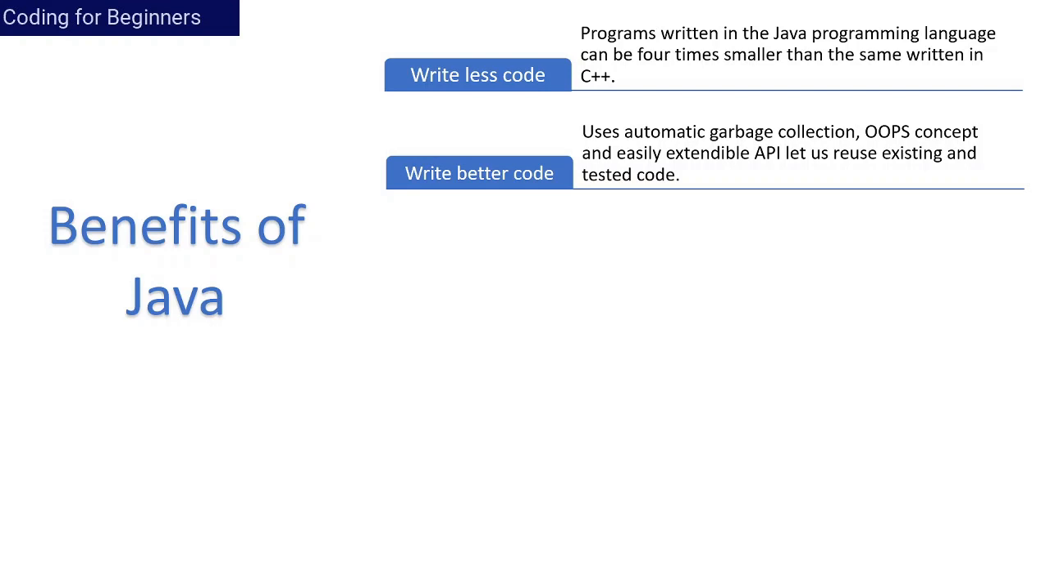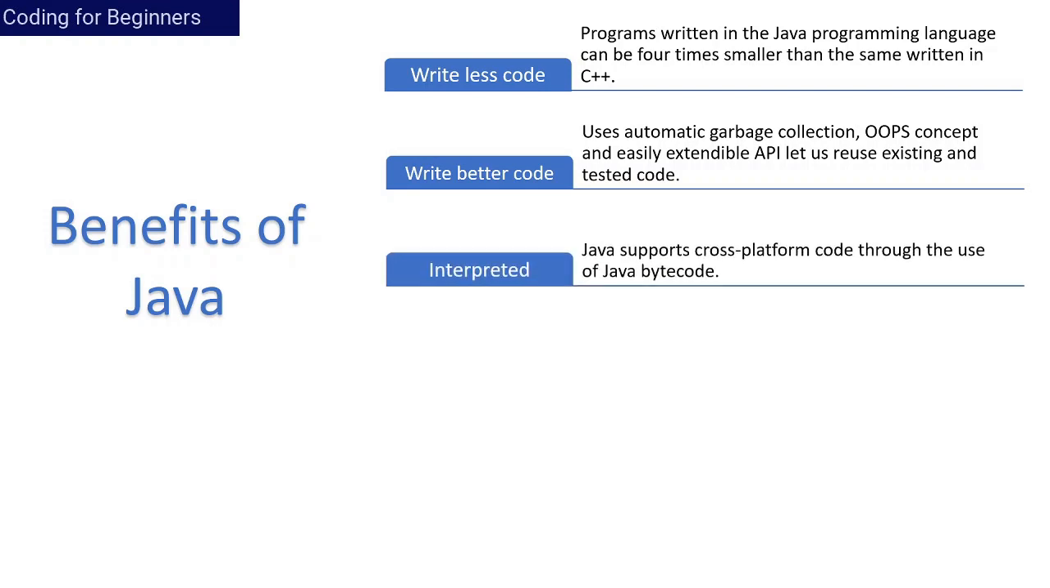Second, object-oriented programming concepts. Java comes with a philosophical interpretation of coding as well, which makes it easy to understand the Java technology. Third, easily extendable API. Yes, in coming lectures, you will see me explaining the collections, streams and all, which are the easily extendable APIs provided to us by Java, which are tested and exist for reuse.